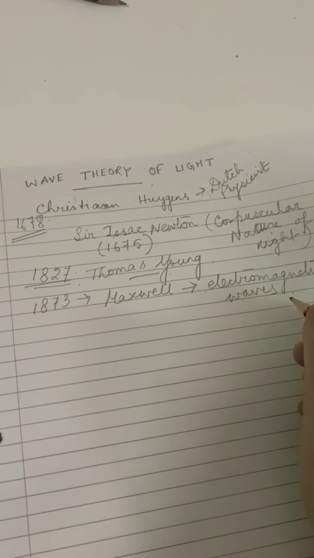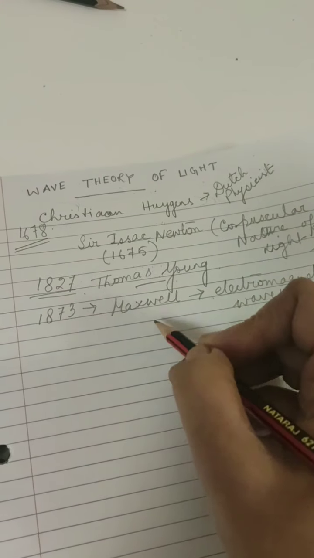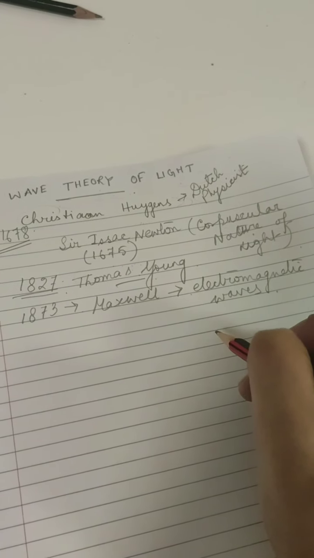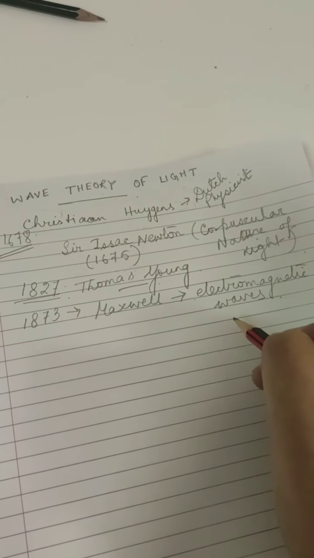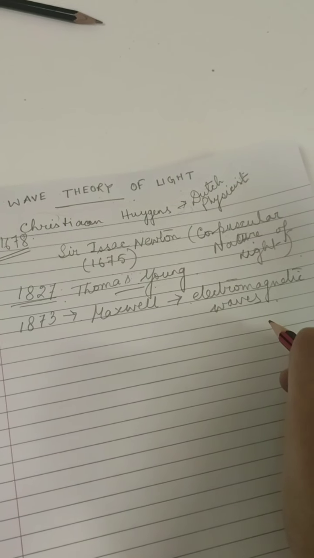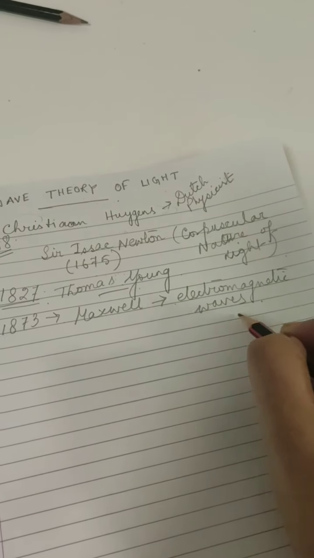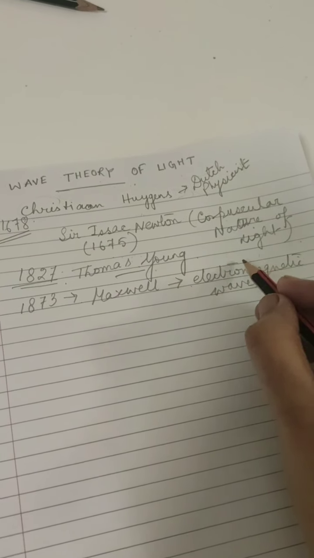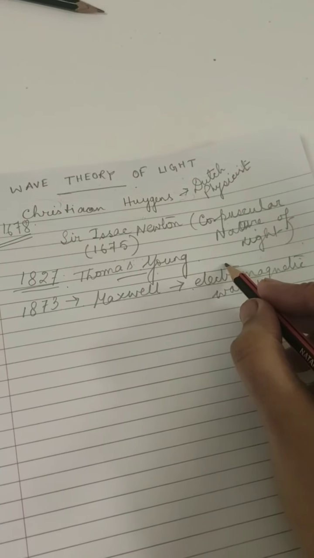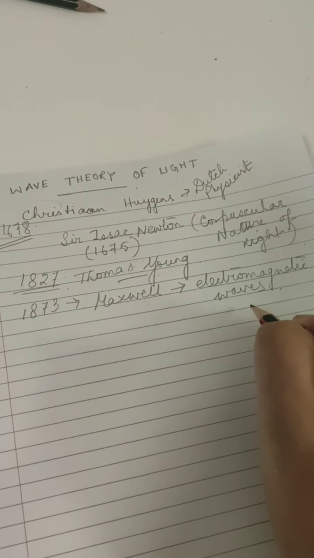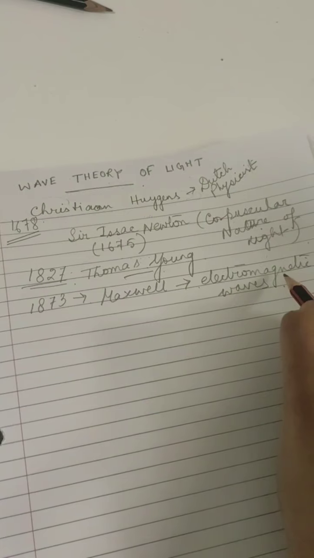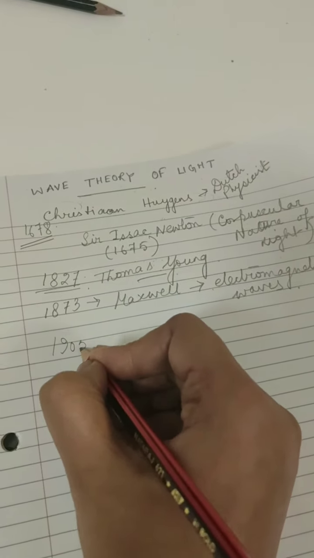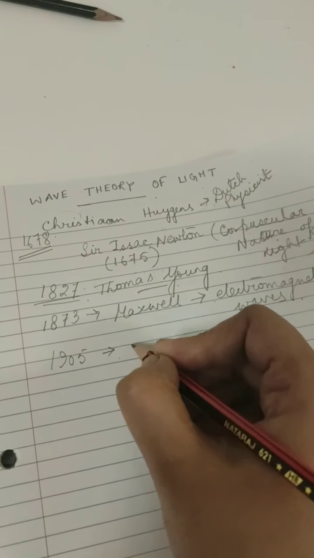He demonstrated an experiment with electrical oscillations in a circuit where electric field and magnetic field propagate in space in mutually perpendicular directions and perpendicular to the direction of propagation. So electromagnetic waves of short wavelength are light waves and they travel with the speed of light. Later on, electromagnetic waves, however, failed to account for the phenomenon of photoelectric emission given by Albert Einstein in 1905.